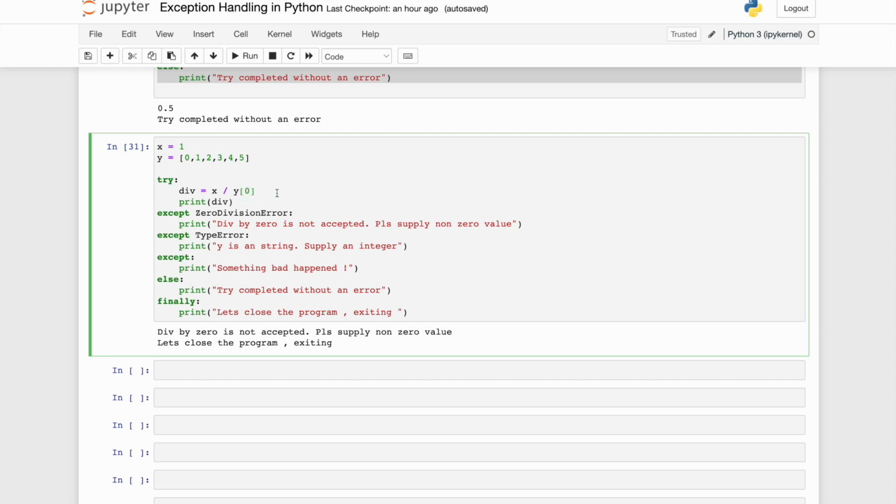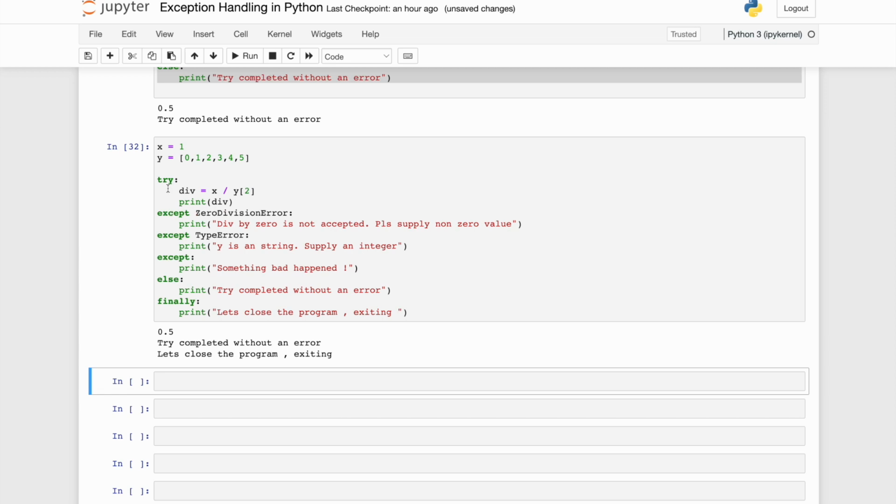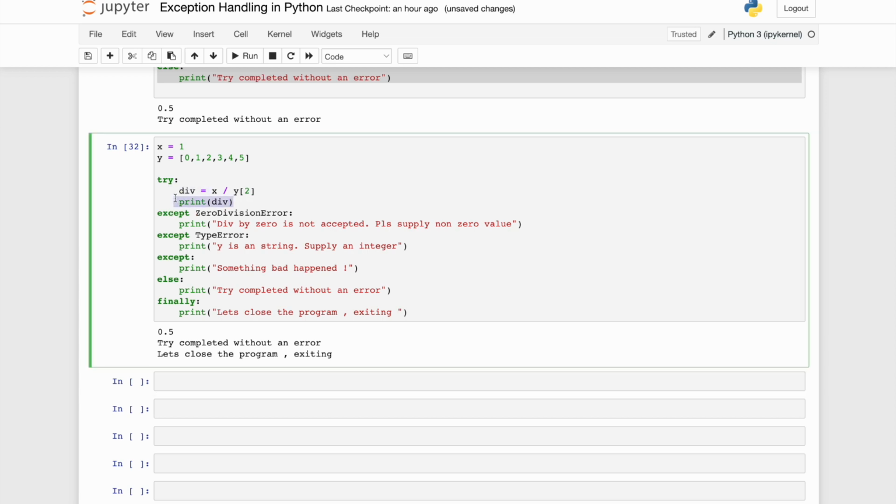Clear? Now let's see, if I mention 2 over here, what will happen? Again, my try, my print also got executed. No error was over there. Again, my else got executed because there was no error, and finally got executed because finally anyway gets executed irrespective of whether there was an error or not.